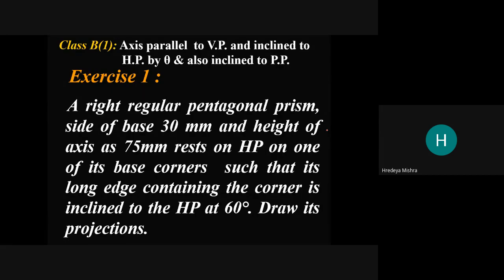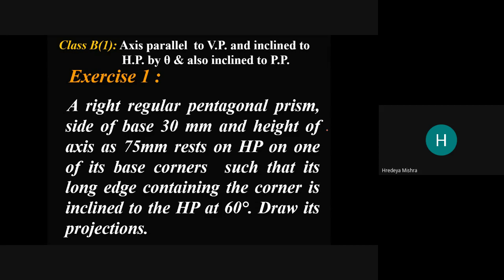Read the problem. A right regular pentagonal prism, side of base is 30 mm and height of axis 75 mm, rests on the horizontal plane on one of its base corners such that its long edge containing the corner is inclined to the horizontal plane at 60 degrees.